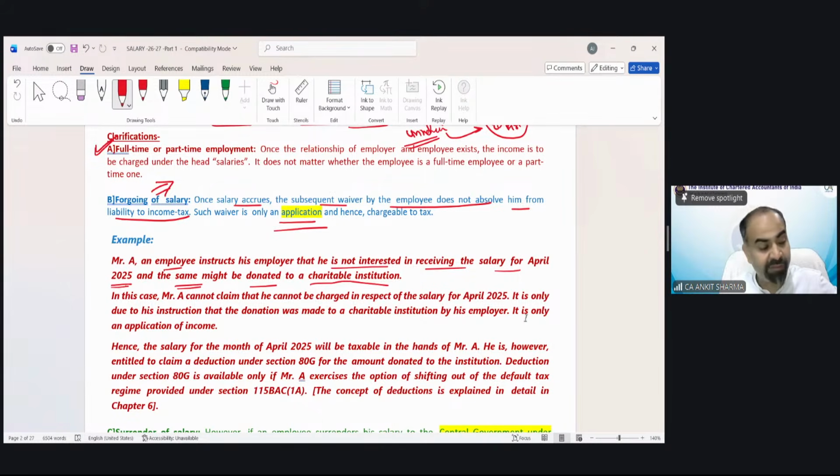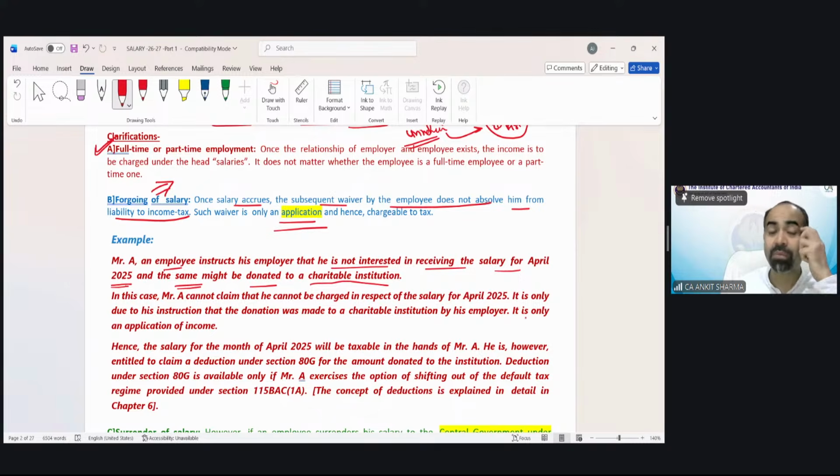So, even though he is not receiving it, he is the owner, that means he had already earned that income. The employer is just transferring that amount not into your bank account but to someone else's bank account. So still it would be regarded as Mr. A's income because he has become the owner of that income.